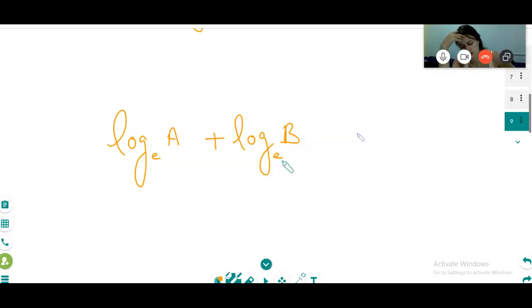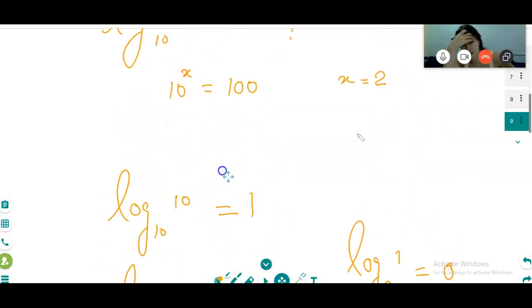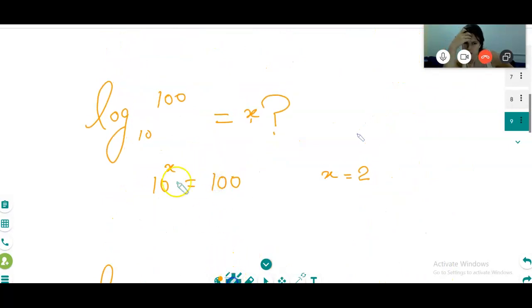What does this base e mean? Base can be anything: base may be 2, 4, or 5. But commonly we will use either 10 or e.